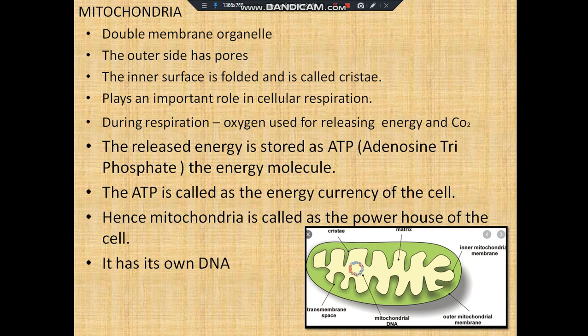As we all know, when oxygen is absorbed by the cell, it is used to oxidize the nutrients and release energy and carbon dioxide, and the released energy is then stored as energy molecules called ATP, which is nothing but adenosine triphosphate. These are also called energy molecules or the energy currency of the cell. Since mitochondria produce ATP molecules, mitochondria are also called the powerhouse of the cell. Another important feature of mitochondria is that they have their own DNA.